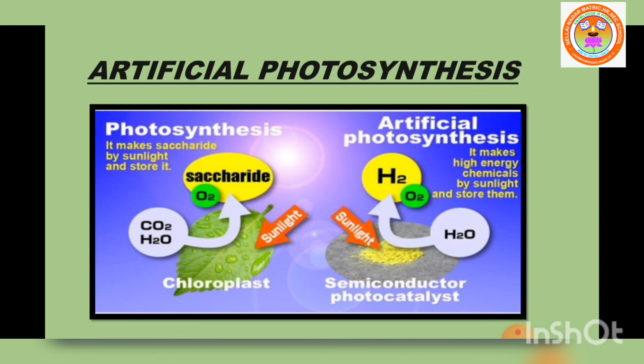So far we discussed photosynthesis. What is photosynthesis? What is required for photosynthesis? What are the reactions involved in photosynthesis? What is light dependent photosynthesis and light independent reactions of photosynthesis? Then what is the role of photosynthetic pigments in the process of photosynthesis? Then the factors affecting photosynthesis, and last, what is artificial photosynthesis?